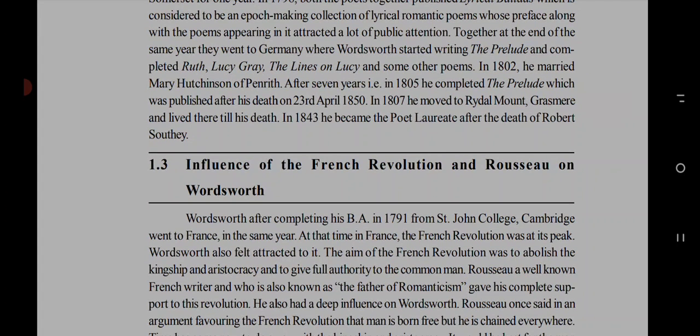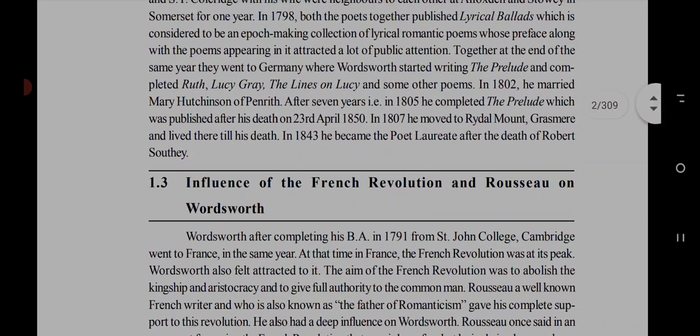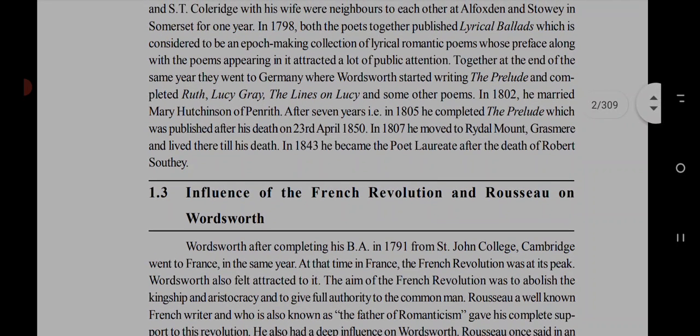In 1802 he married Mary Hutchinson of Penrith. After seven years, in 1805, he completed the Prelude. It means after leaving France he started writing the Prelude, and he completed it in the year 1805.